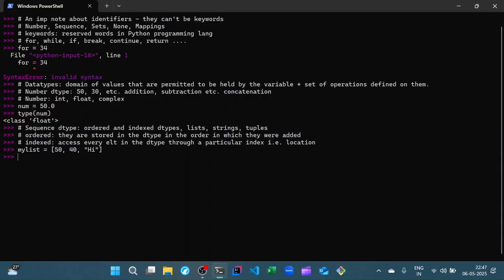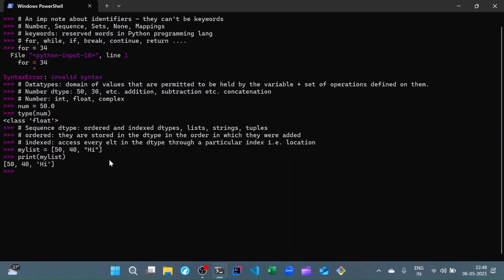Now we will delve a little deeper into the various ways in which we can define and declare a list, string as well as tuple. We'll delve into all of that later. This is just a very brief overview to familiarize you with the various data types that can be used in Python. So this is how we declare a list. Now what do I mean by ordered? If I print my list, I can see that all of them are appearing exactly in the order in which I defined them,